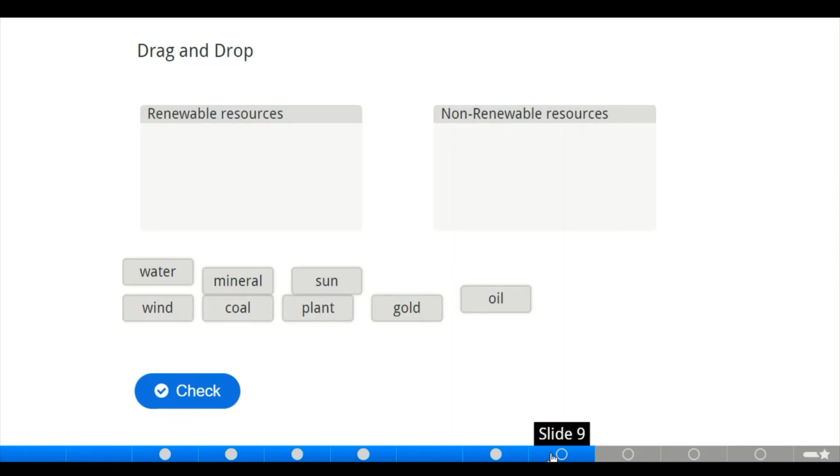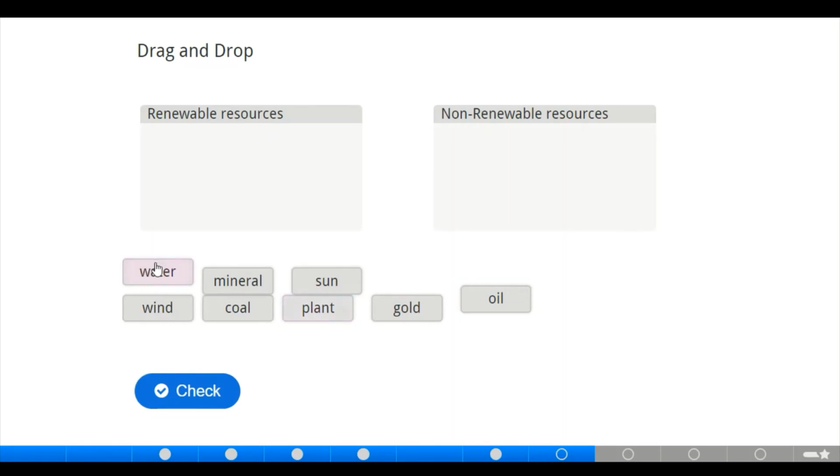No matter how you use them, they can still replenish themselves, while non-renewable resources are limited in supply. Now let us look at these examples: water, wind, mineral, coal, sun, plants, gold, and oil. Let us drag them to the correct boxes.